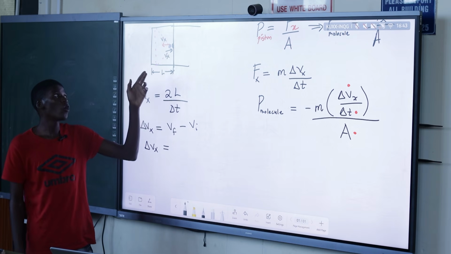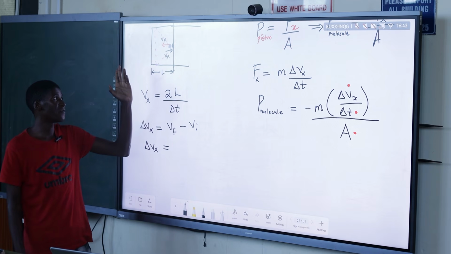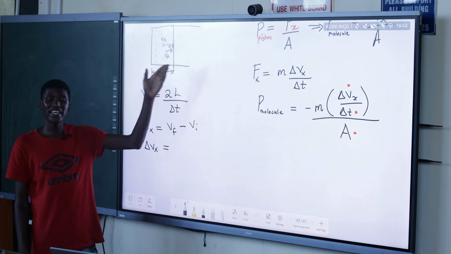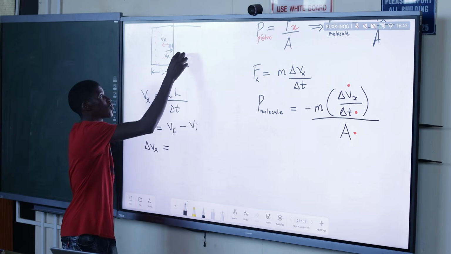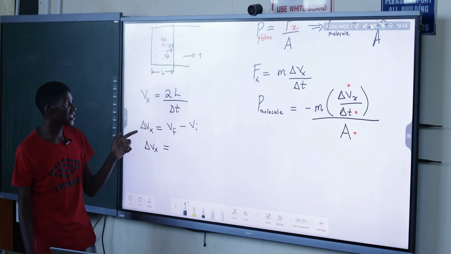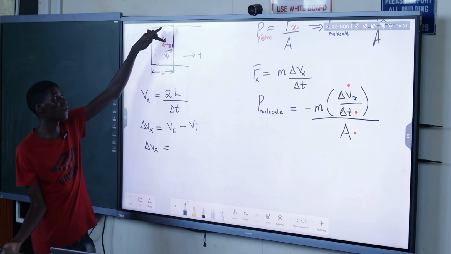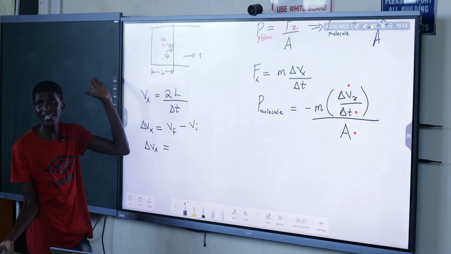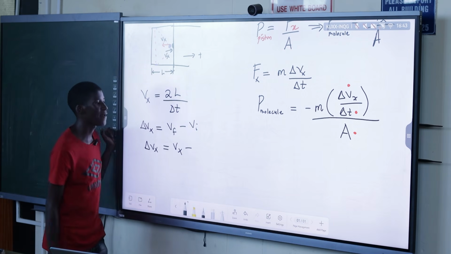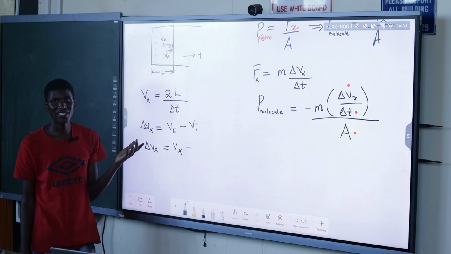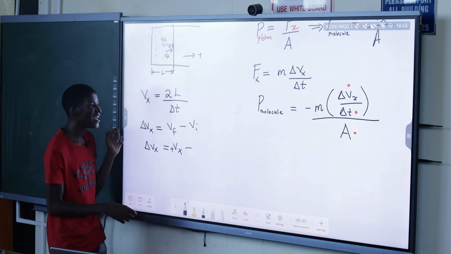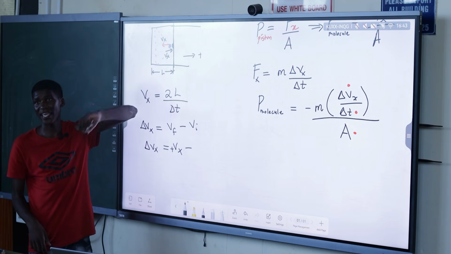So let's assign what? Left as positive, right as positive? Which one? Okay, east is positive. So as it travels ngalena, we will give it a positive magnitude of velocity. So if final velocity, let's just say motion yethu siqala as it goes ngalena, let's just take the positive value here. Final velocity is Vx magnitude yayo, but it is positive because it is the velocity when it was going back.